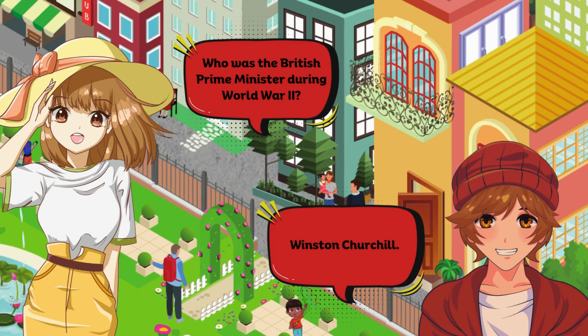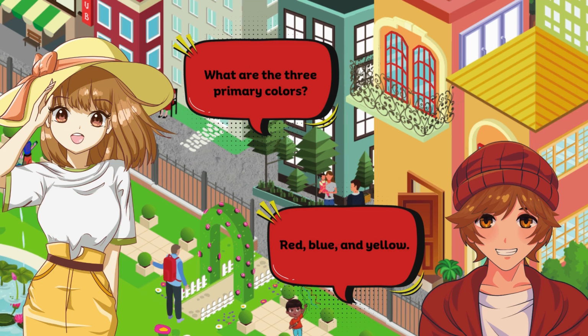What is the main gas found in the Earth's atmosphere? Nitrogen. What are the three primary colors? Red, blue, and yellow. What is the fastest land animal? Cheetah.